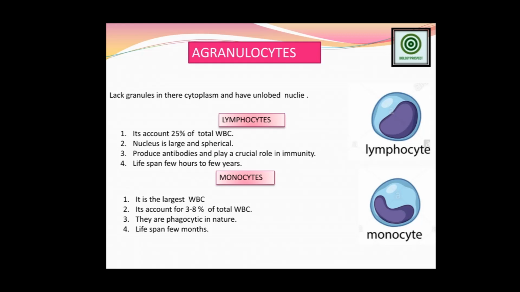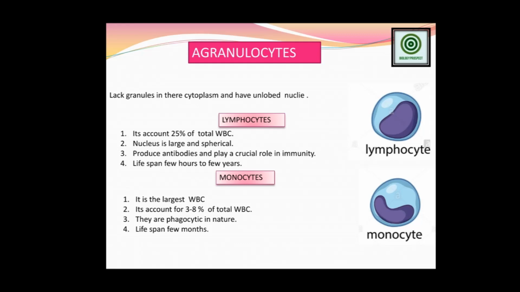Monocytes are the largest WBC. Okay, and the nucleus is also very properly visible, very clearly you can observe it over there. They account for 3 to 8% of the total WBC, are phagocytosis in nature, and survive for a few months.